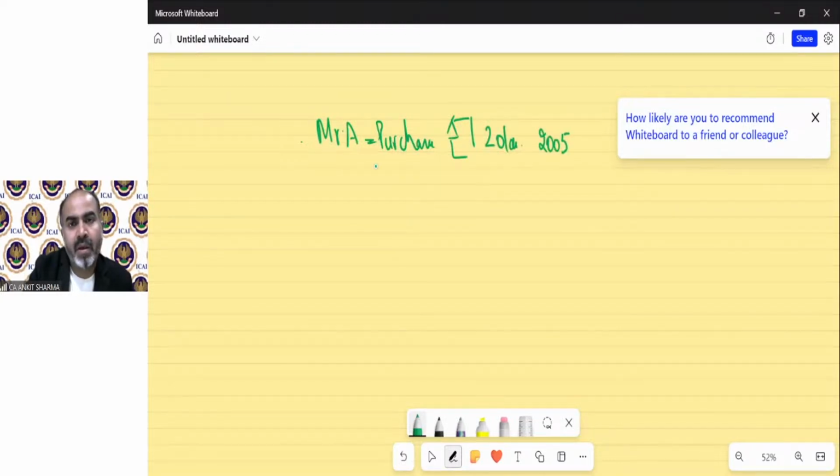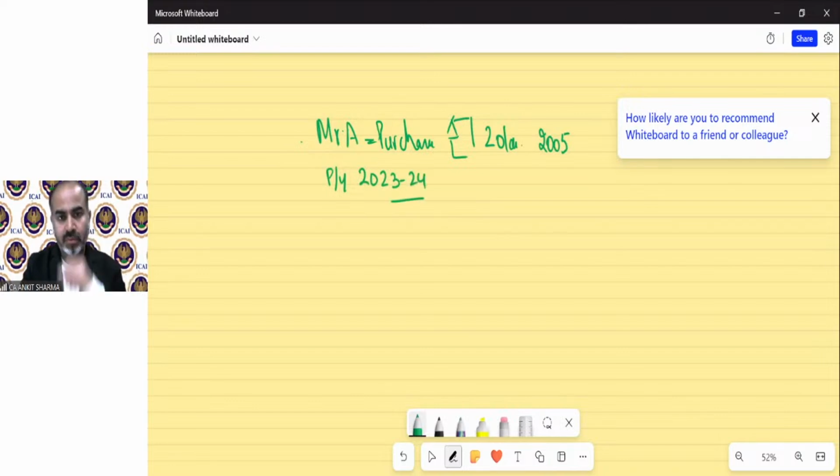Clear? Now he is selling this property, he is transferring this property in the previous year, and the sale consideration is suppose 100 lakh.